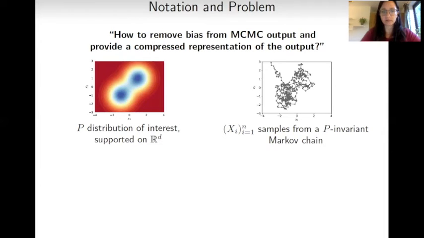So this leads us to the formulation of our problem. We want to remove bias from MCMC output, and we want to provide a compressed representation of this output, keeping in mind this idea of forward UQ.